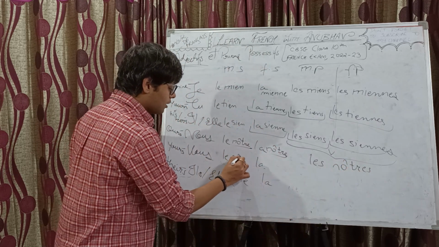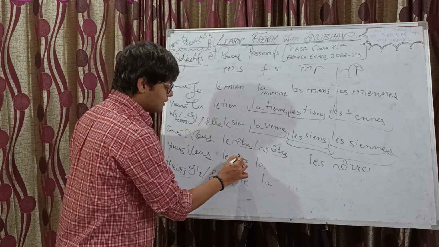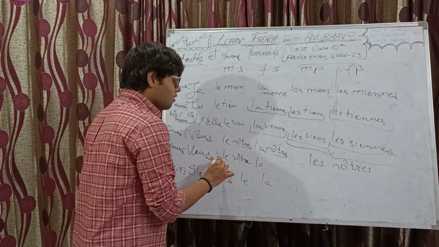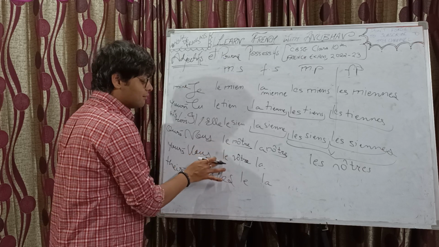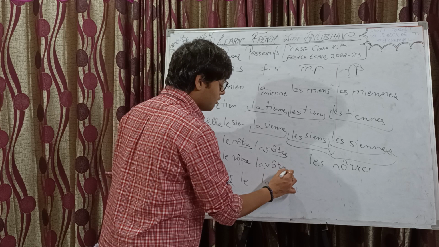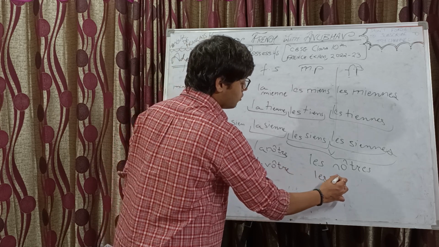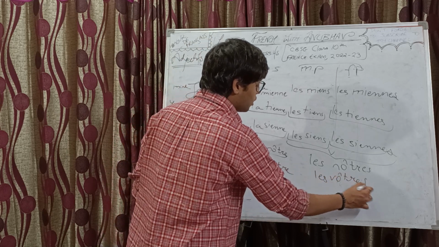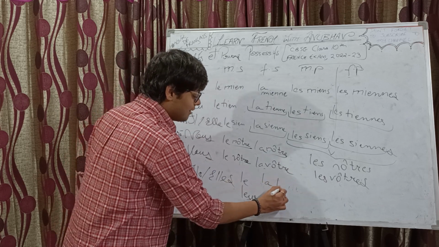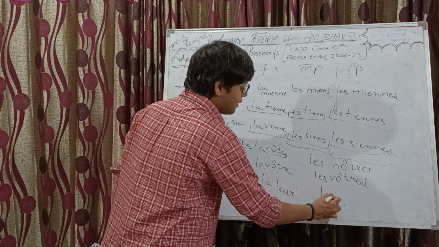Similarly, le vôtre, la vôtre. Don't miss this circumflex. Without the circumflex, it becomes an adjective, right? I mean, of course there's the article as well, but still. Le vôtre, la vôtre, les vôtres: add an S, change the article. Done. Le leur, la leur, les leurs.